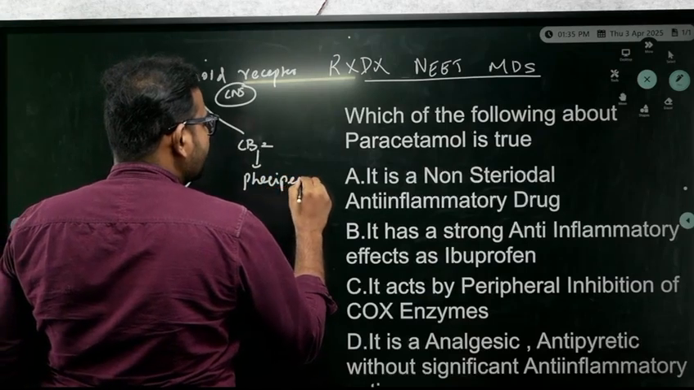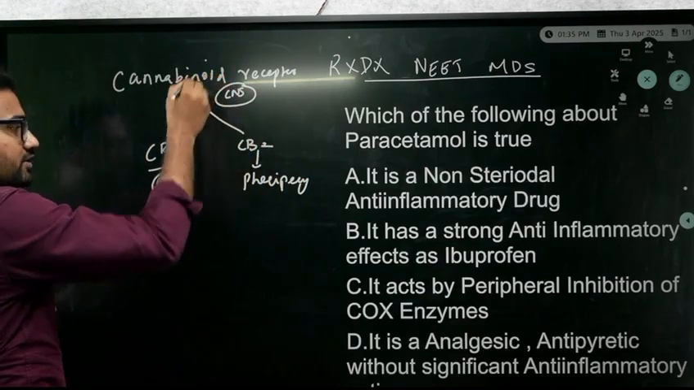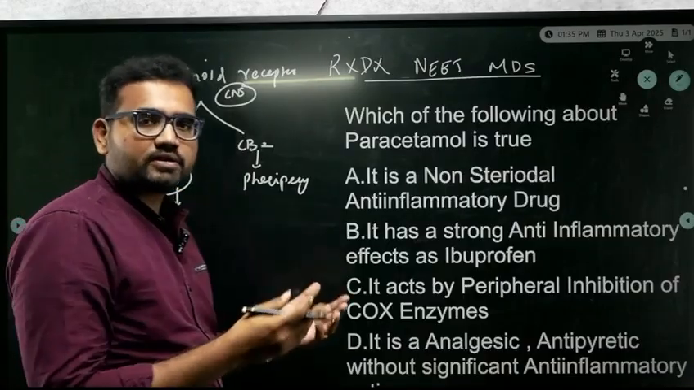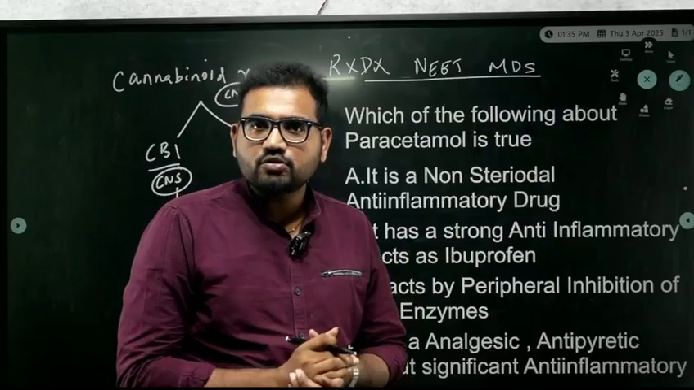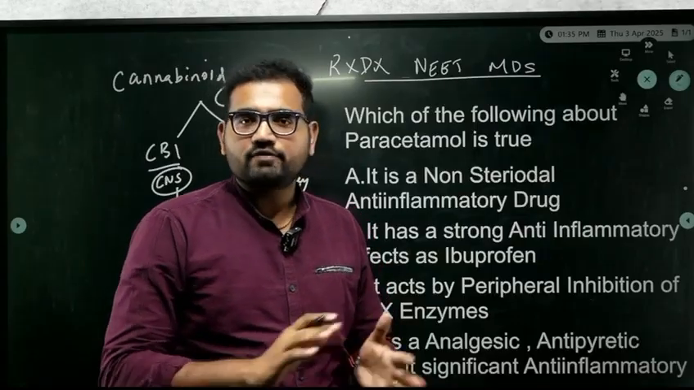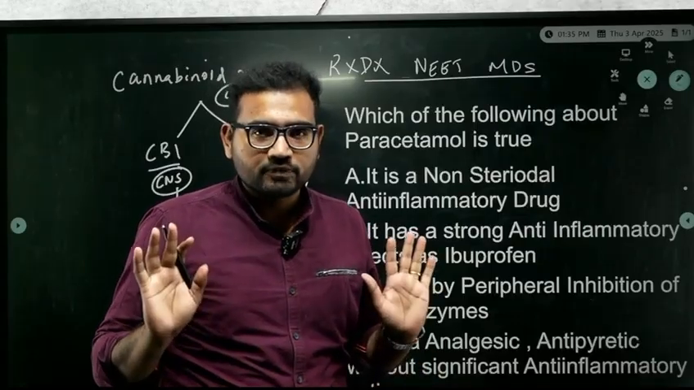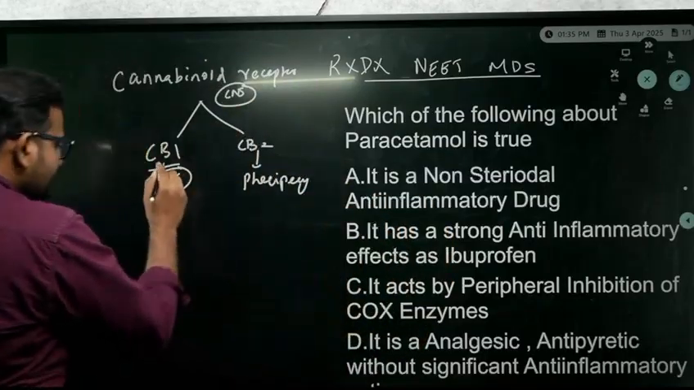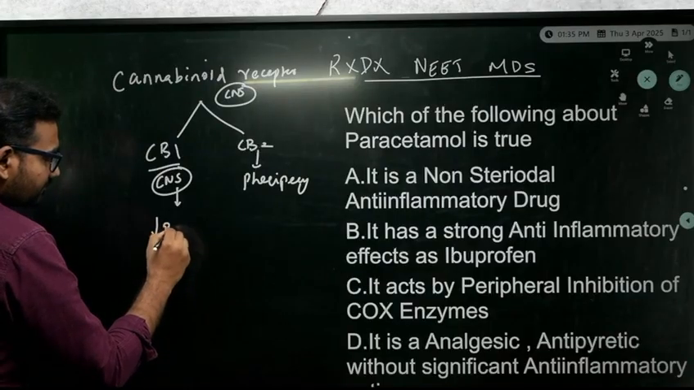Okay, so paracetamol will act on cannabinoid receptor CB1. So it will act only in the CNS. It is not going to act in the peripheries. Because it is not going to act in the peripheries, there is no anti-inflammatory or anti-platelet action. Okay, so it is not going to induce bleeding. It acts in the CNS and that reduces the pain.